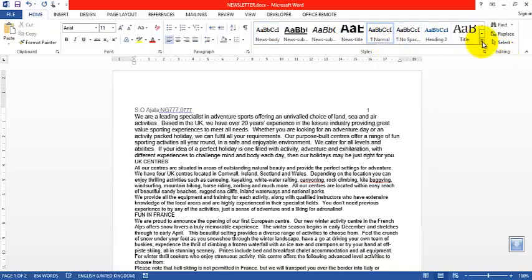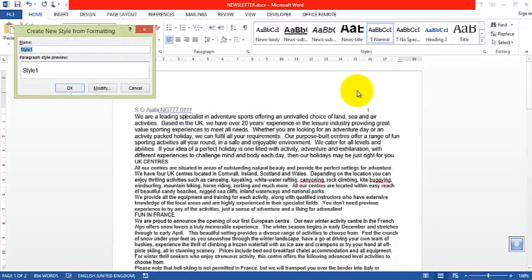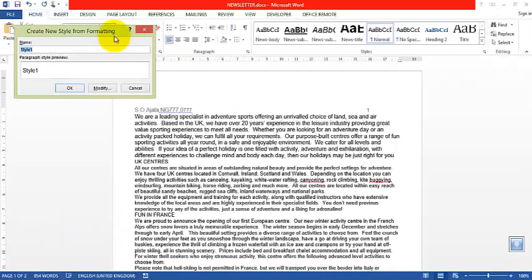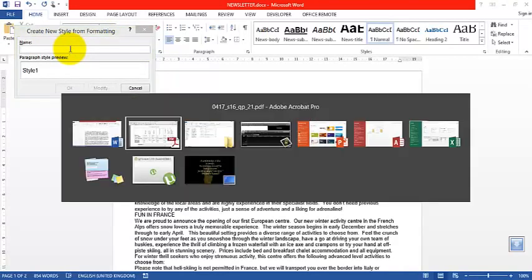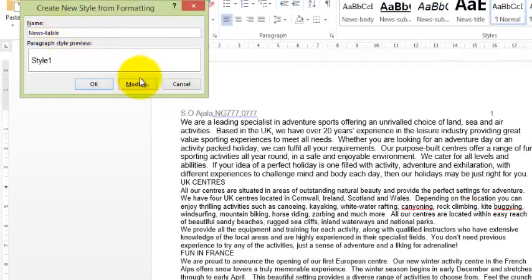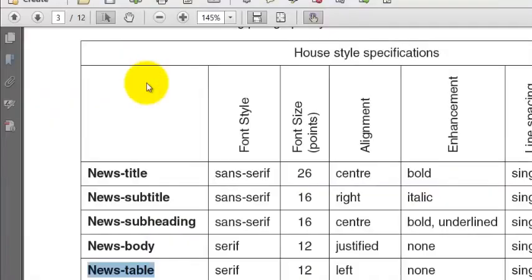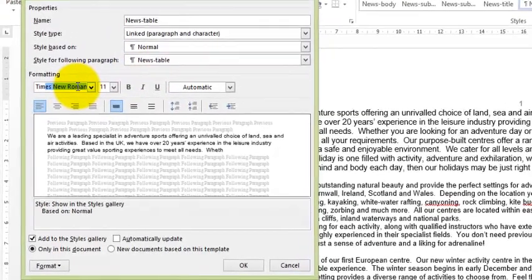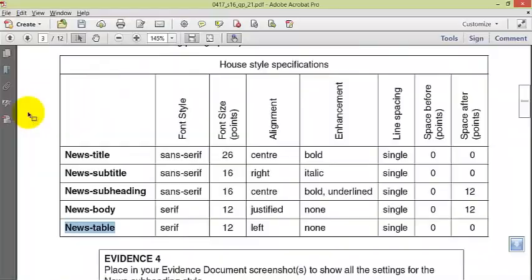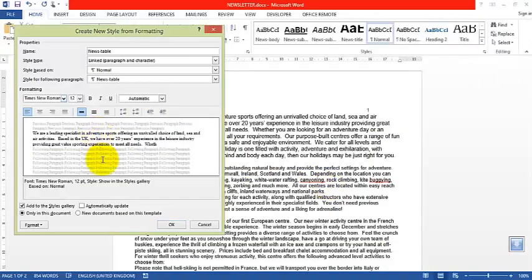Okay, the last but not the least, create a style. It may take some time to do it, you have to create it, so take your time to ensure that it is created accurately. So type in the correct name here, modify, serif, Times New Roman, serif 12 left, this is left already. Okay, no announcement, single 00, so that is taken care of.